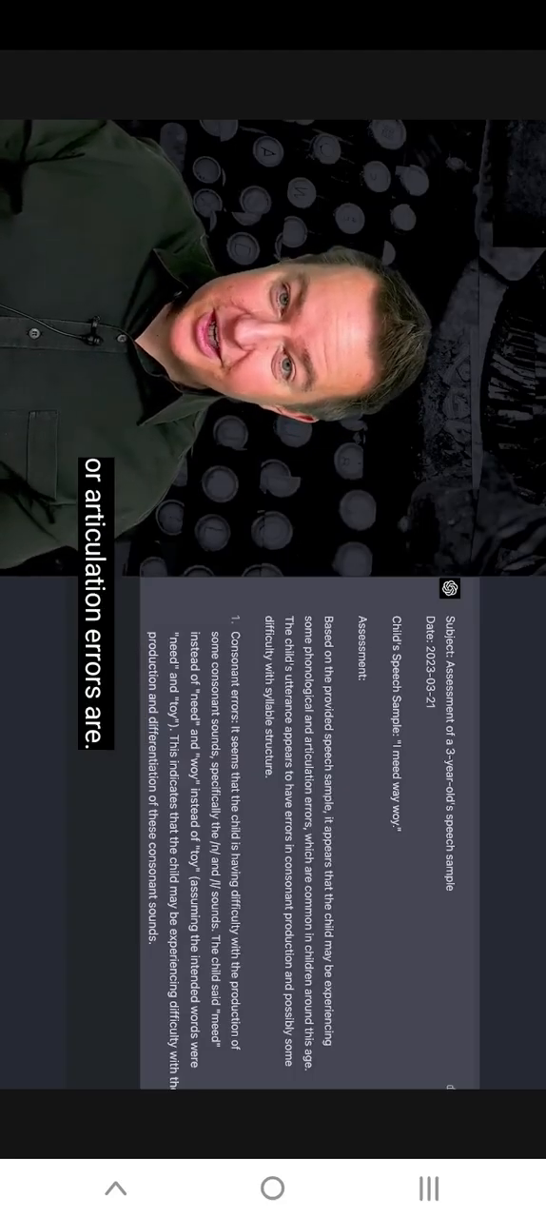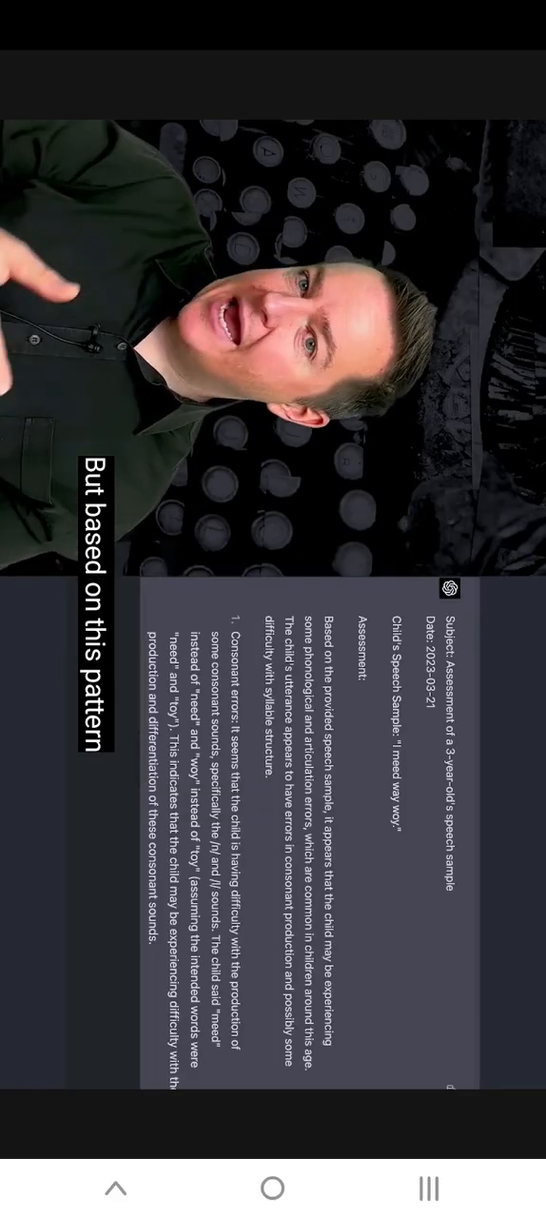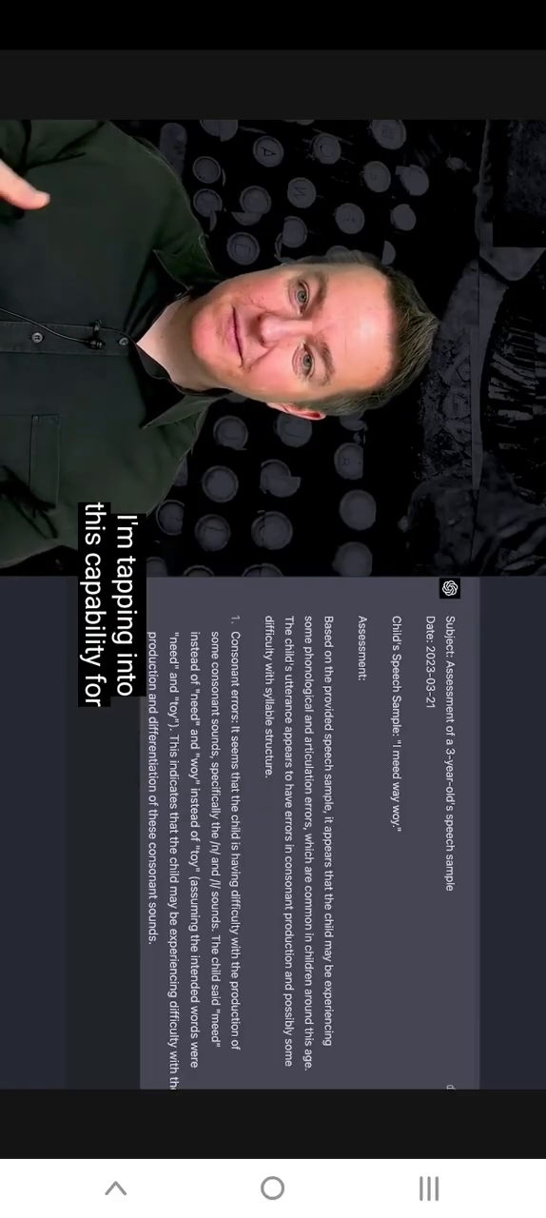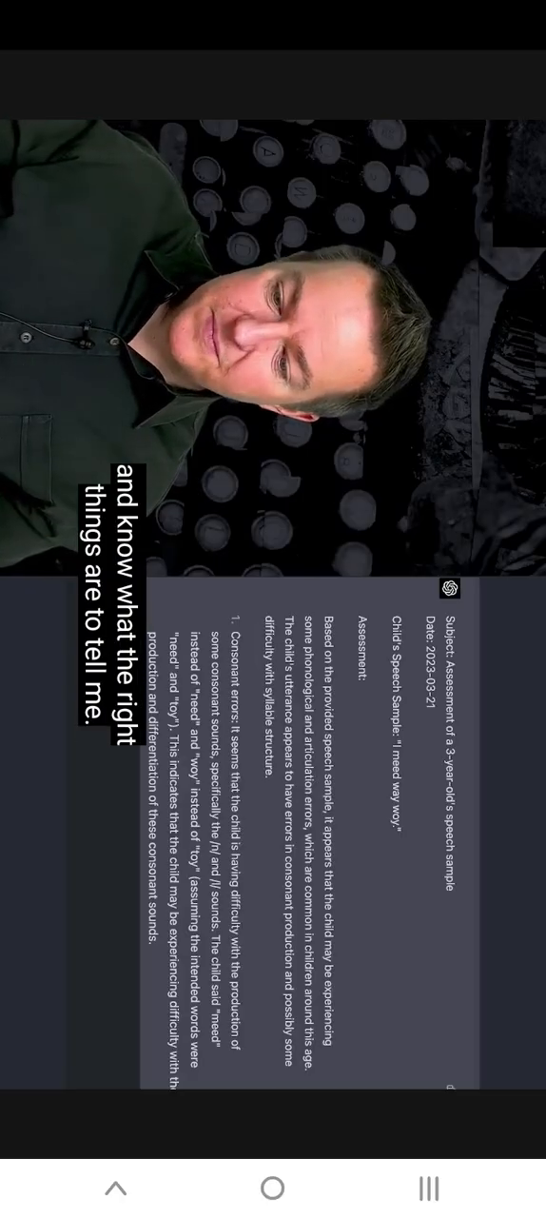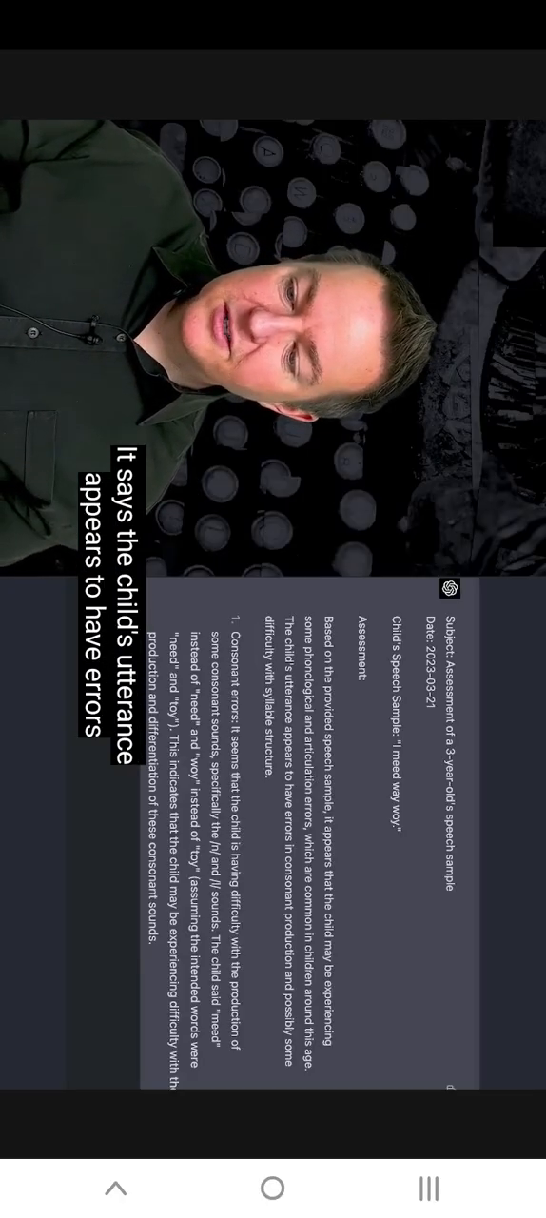I don't know what phonological or articulation errors are. I would not have known to ask ChatGPT for these things, but based on this pattern that I'm using, this persona pattern, I'm tapping into this capability for ChatGPT to look at this and know what the right things are to tell me. So it says there are phonological and articulation errors. It says the child's utterance appears to have errors in consonant production and possibly some difficulty with syllable structure. And so it says consonant errors.